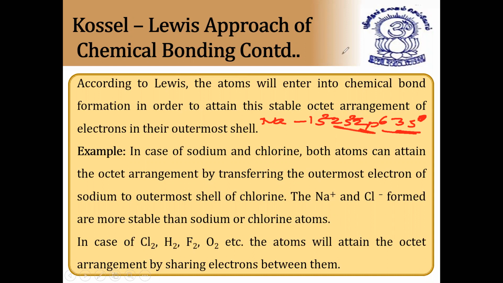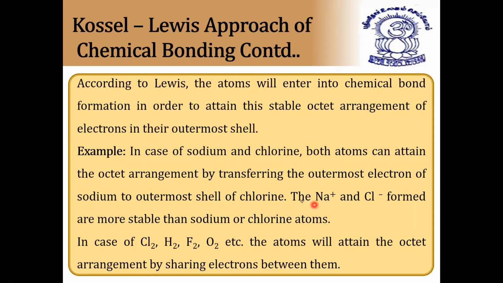For doing this, what happens? As it has one free electron, sodium loses that free electron. The substance which loses an electron gets a positive charge, so we have Na+. And chlorine, if you see, its atomic number is 17, as you already know.